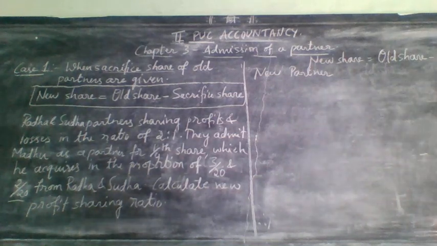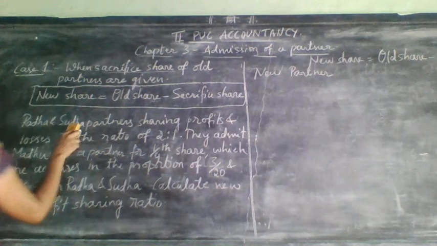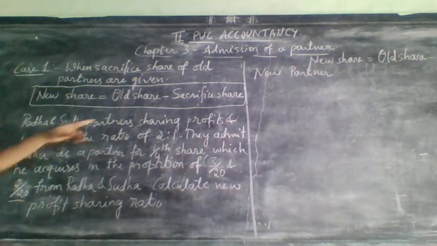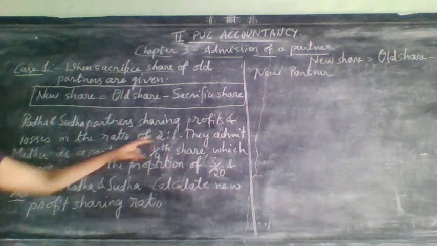Here we are having one more problem. See here, Radha and Sudha are partners sharing profits and losses in the ratio of 2 is to 1.